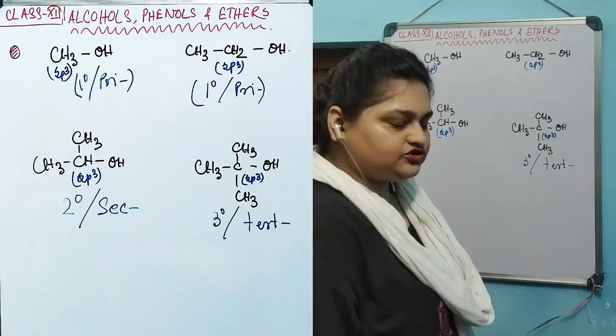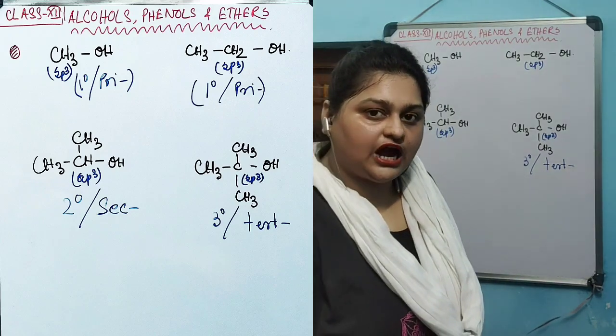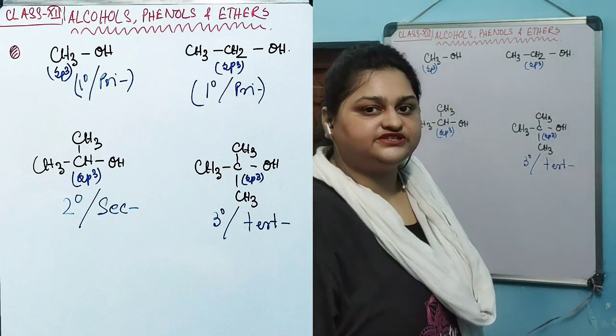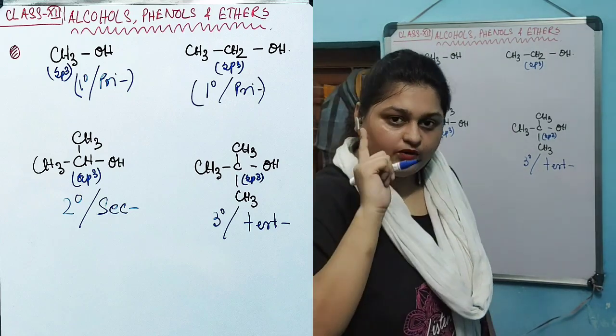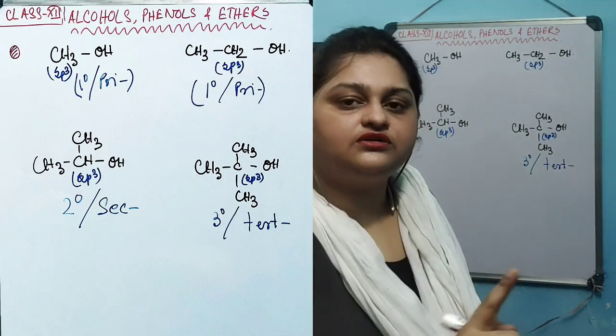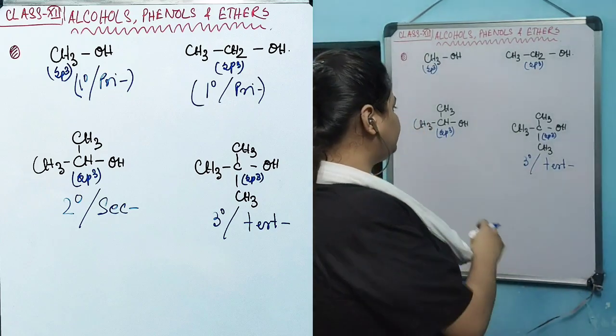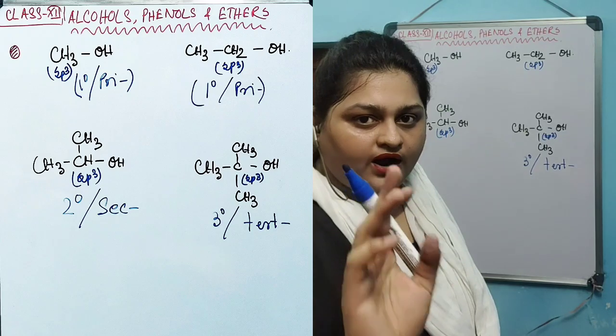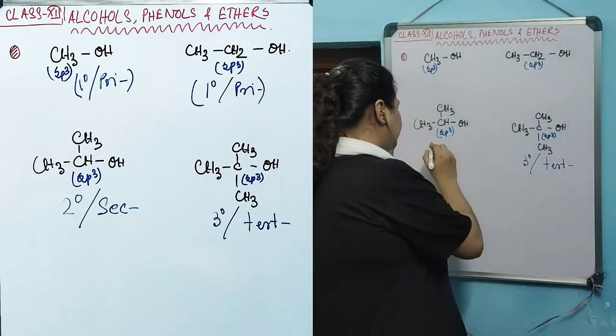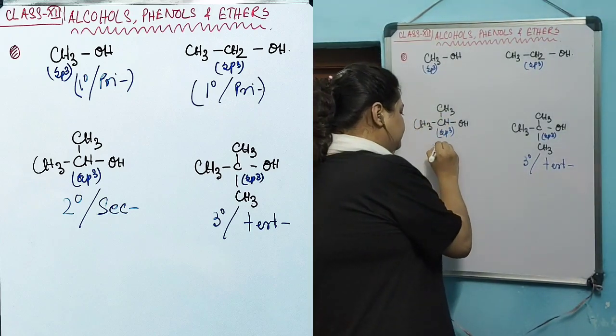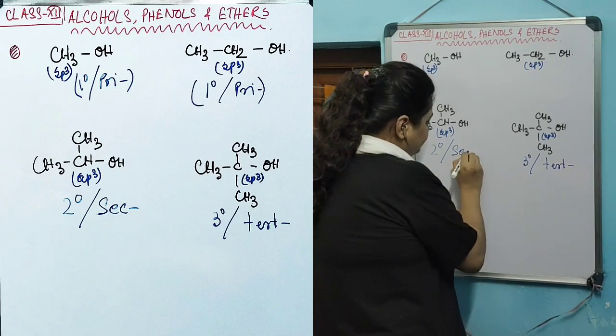If the carbon attached to the hydroxyl group possesses only one hydrogen, and all the remaining hydrogens have been substituted, like in this case where only one hydrogen is present, then that alcohol will be termed 2-degree or secondary.